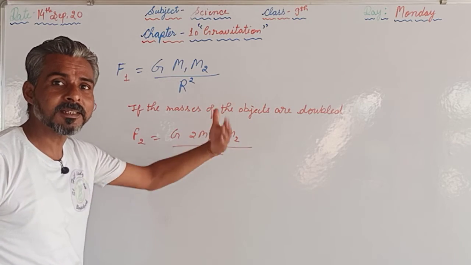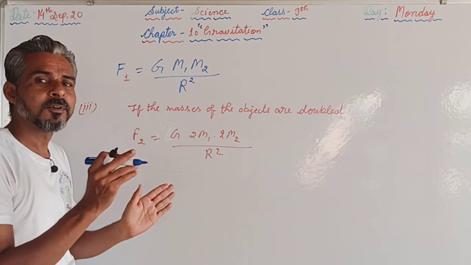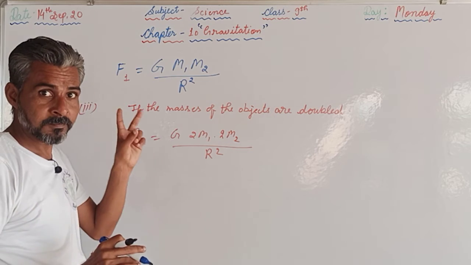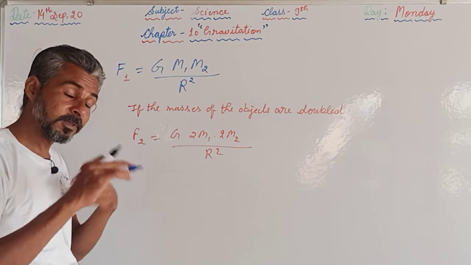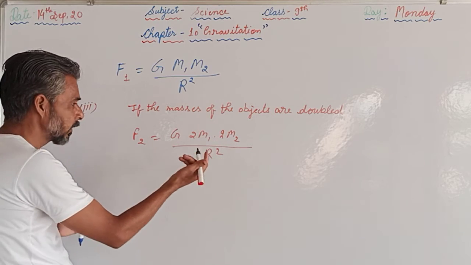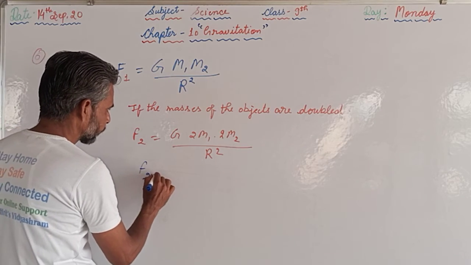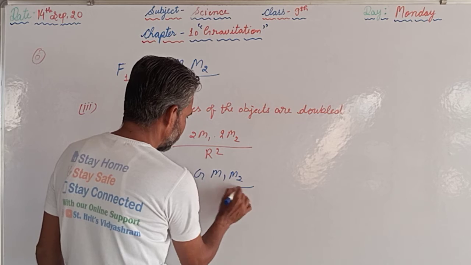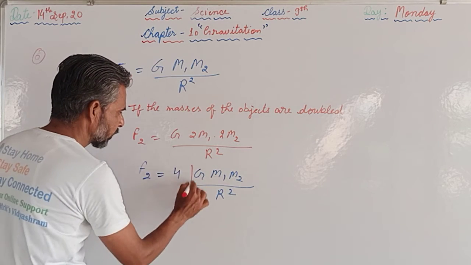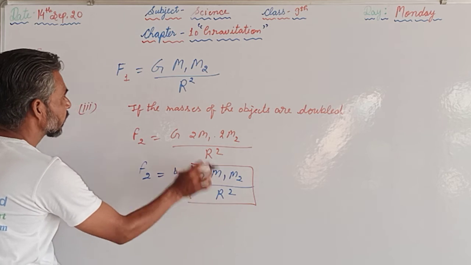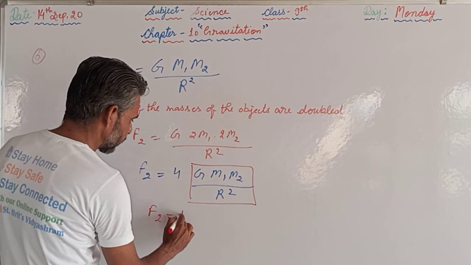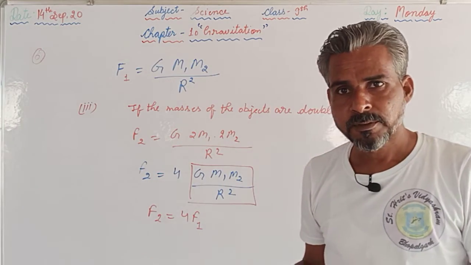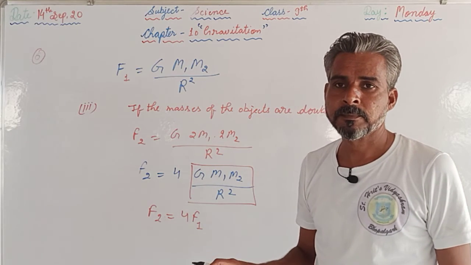Now here in this part, objects are there, means we are supposed to double the masses of both objects. In the first part, the mass of one object was doubled. Here both have been doubled, so we can write here F2 equals 2 into 2, that is 4, and then G m1 m2 upon r square. Again G m1 m2 upon r square is F1, so F2 is equal to 4 times F1. If the masses are doubled, then the force will become 4 times.